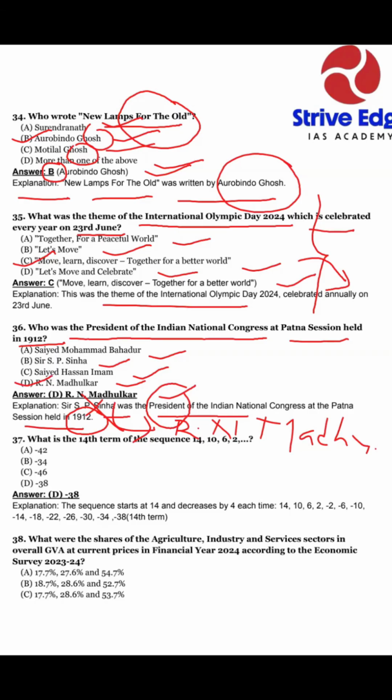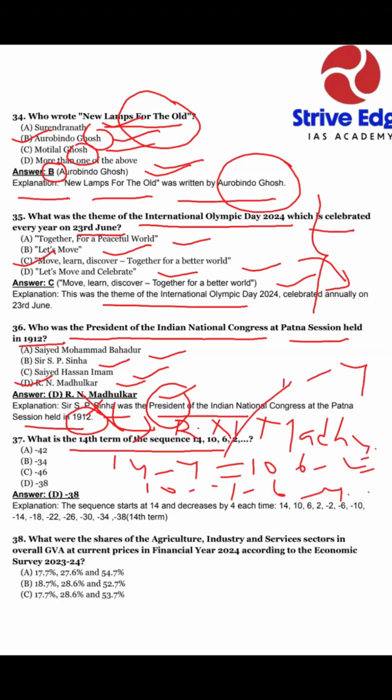What is the 14th term in the sequence 14, 10, 6, 2? Okay, dear students, as we know, 14 minus 4 equals 10, 10 minus 4 equals 6, 6 minus 4 equals 2, 2 minus 4 equals minus 2. This sequence is related to minus 4. So our 14th term is minus 38.